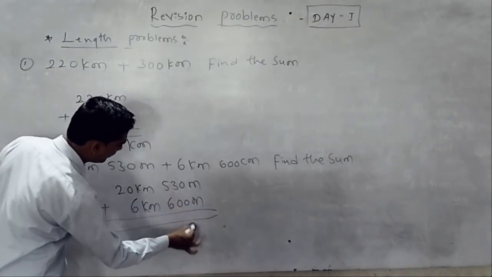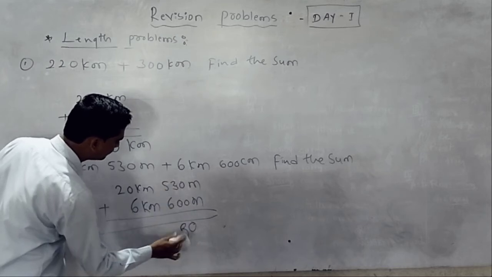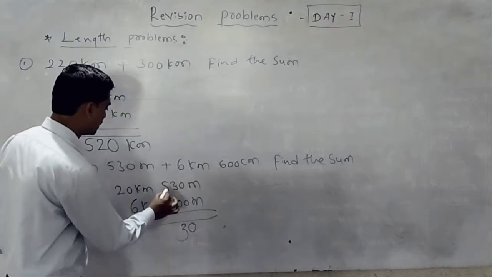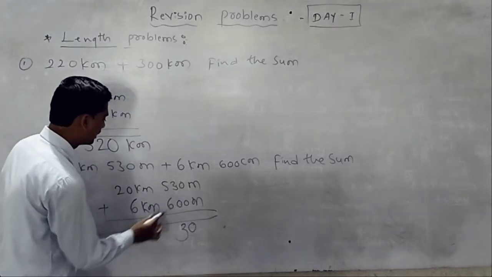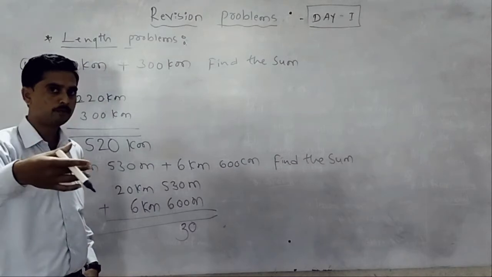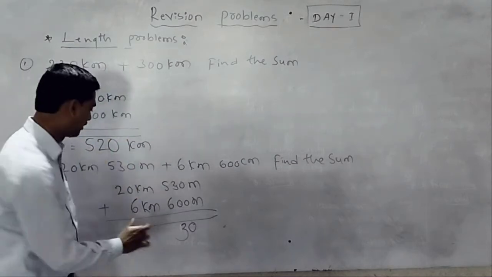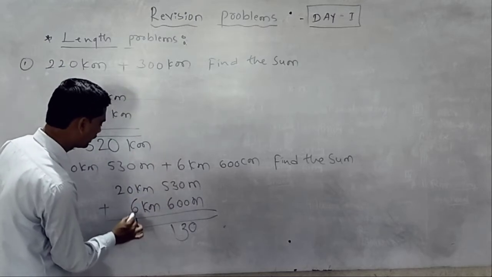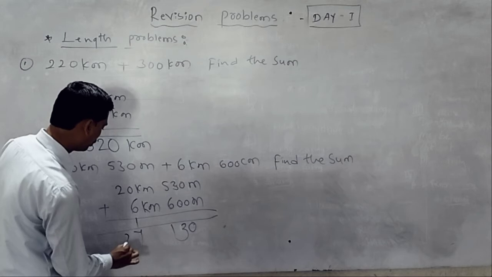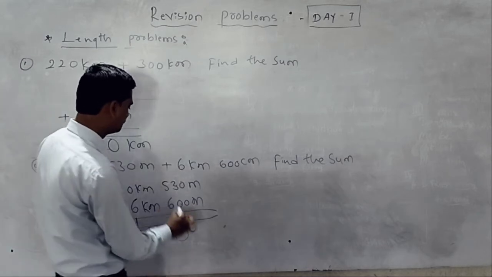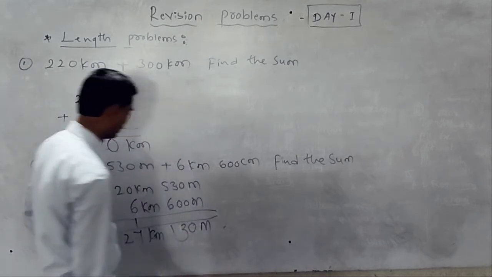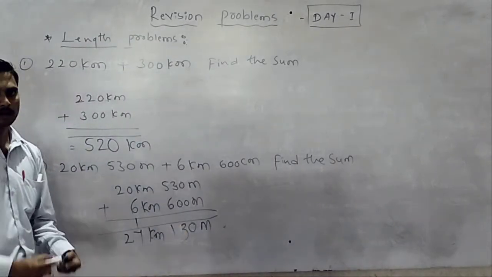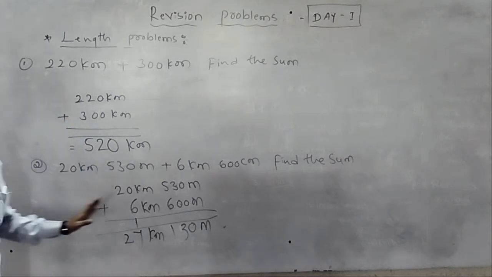Then add. 0 plus 0 is always 0, 3 plus 0 is 3, because any number added to 0 gives that number only. 6 plus 5, how much? It is 11. You have to do the problems mentally. Then 0 plus 6 is 6, 6 plus 1 is 7, and 2 as it is. The answer is 27 kilometers 130 meters. All of you write these problems, one line, two problems. Write down fast.